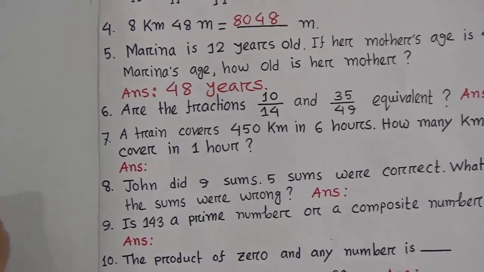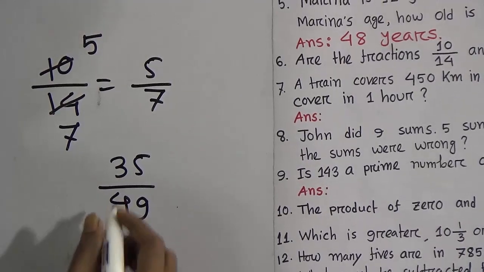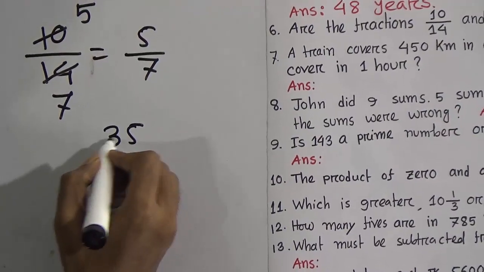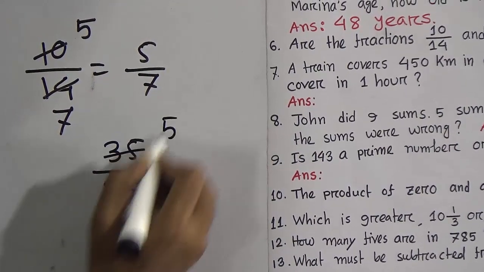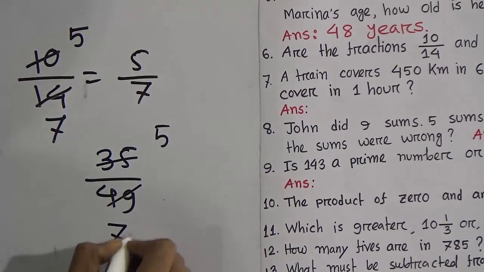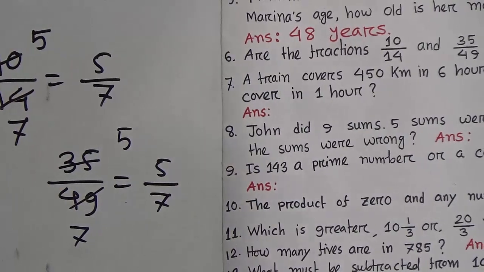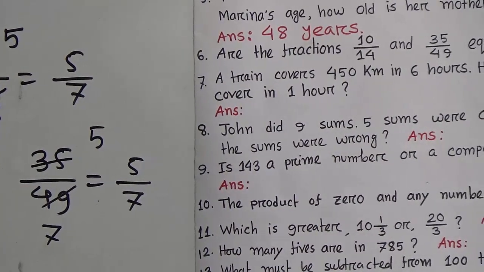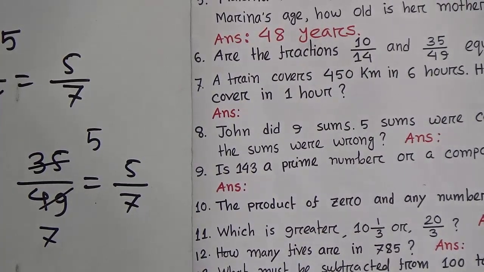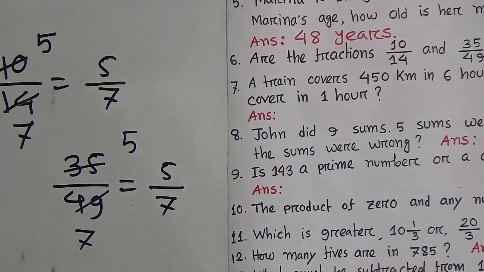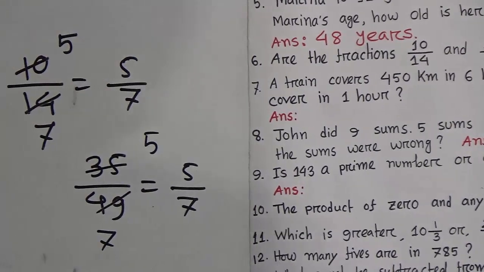Now 35 by 49. Reduce this by 7, then you get 5, and we know 7 sevens are 49. That means 5 by 7. That's how we can say 10 by 14 and 35 by 49 are equivalent. Okay, so our answer will be what? Yes.